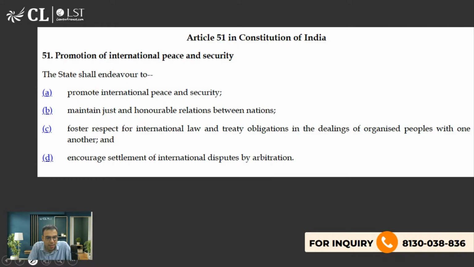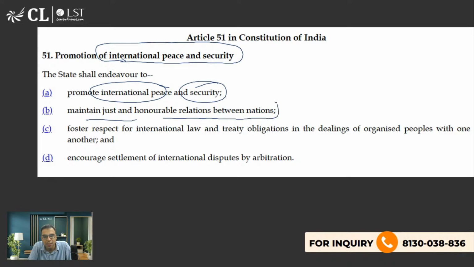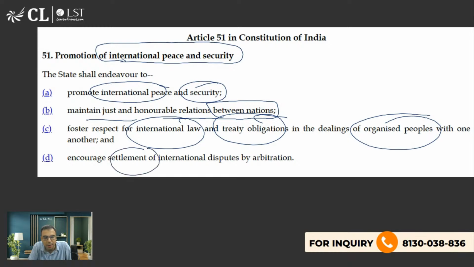You can see it. And promotion of international peace and security. Promote international peace and security. Maintain just and honourable relations between nations. Foster respect for international law and treaty obligations in the dealings of organized peoples with one another. Encourage settlement of international disputes by arbitration. You know, by following this, India has established many arbitration-related things.